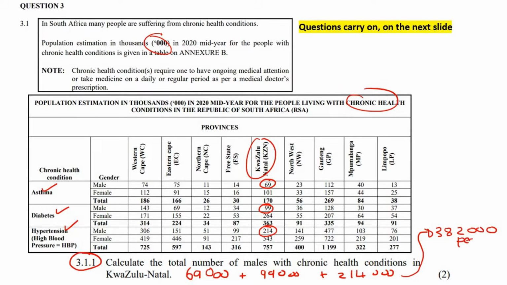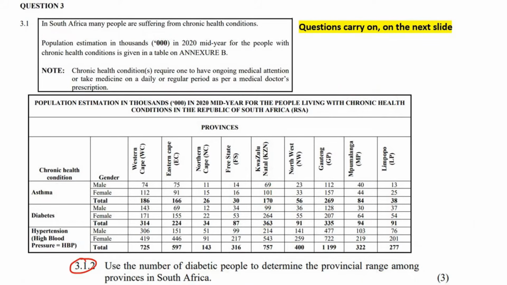382,000 people. This question says, use the number of diabetic people to determine the provincial range, among provinces in South Africa. So they didn't say males and they didn't say females. So we're going to go to diabetes because they said diabetic people. And we're going to look at the totals for each province. We're not going to only look at males and we're not going to only look at females. They just said people in general. And we want to find the range. Remember, the range is the highest minus the lowest.